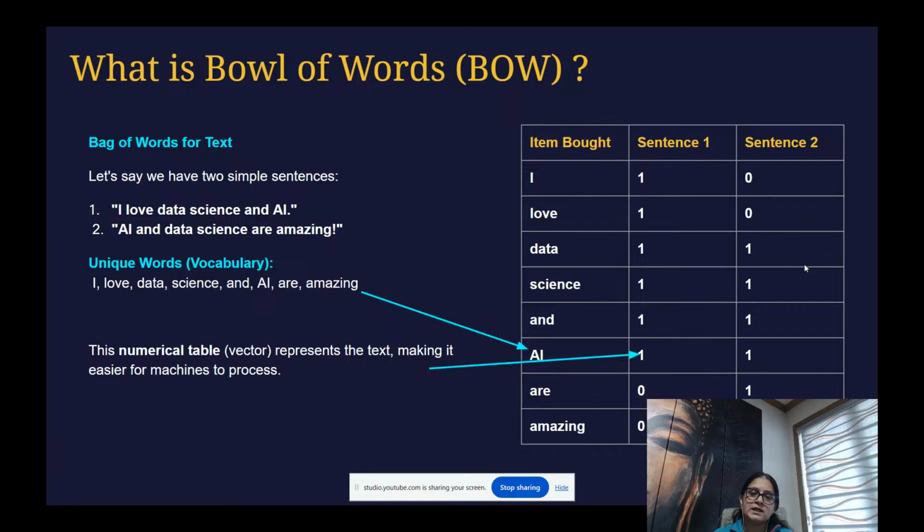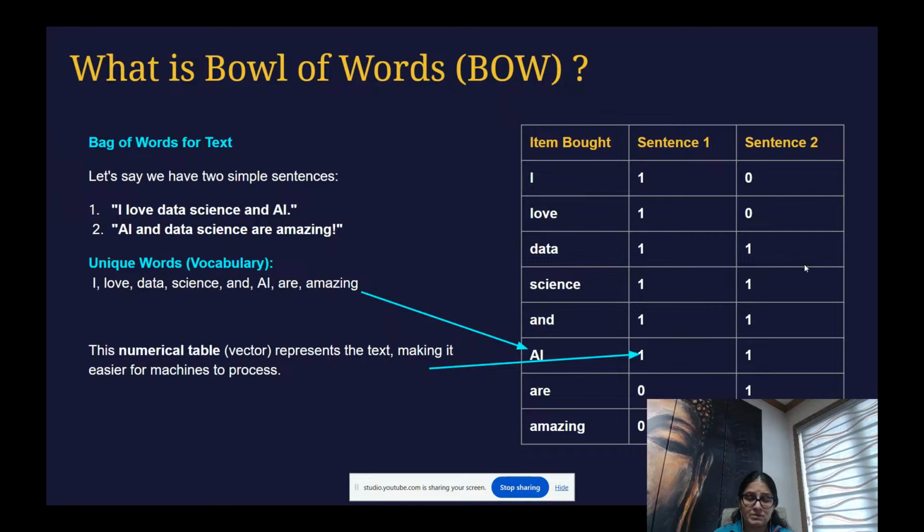If you have a little bit of knowledge about converting categorical data into numerical, we use one hot encoder, we use get dummies, right? This is the same thing, but in bag of words we are not using those libraries. That is only for your categorical data. When you have a mixture of features, you apply other algorithms. Here we are talking about natural language processing.